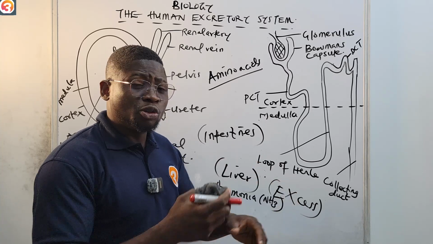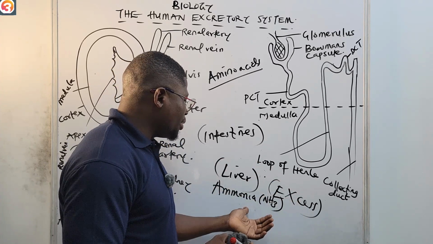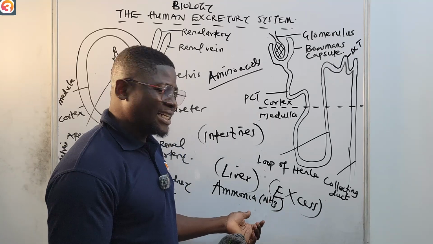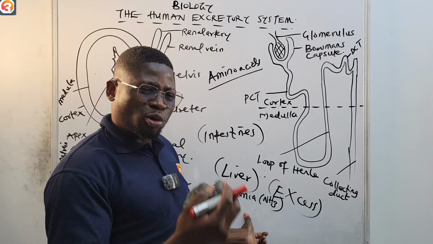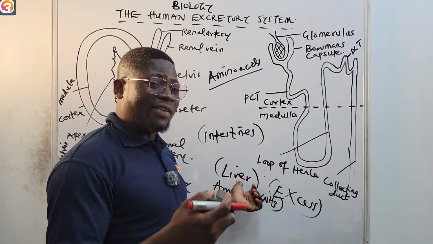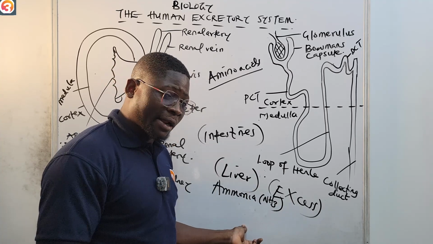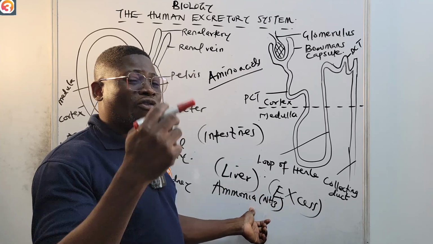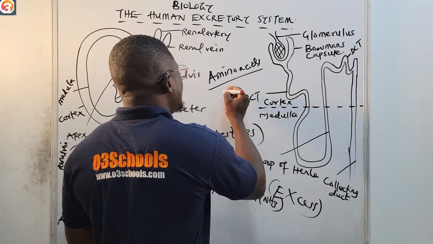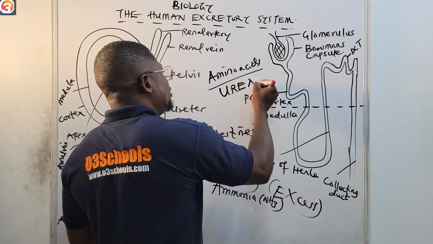Dissolves in our body, it's going to cause a lot of harm. So our body cannot store ammonia. Instead, it has to be converted to a less toxic compound, and with the help of the liver, all of these things happen in the liver. With the help of the liver, it is now being converted to urea.